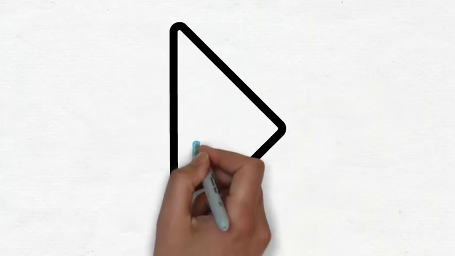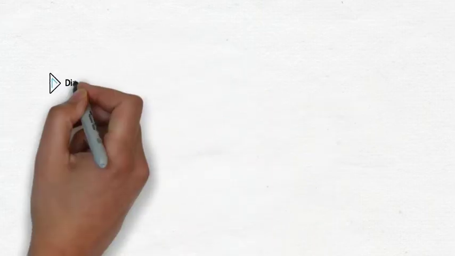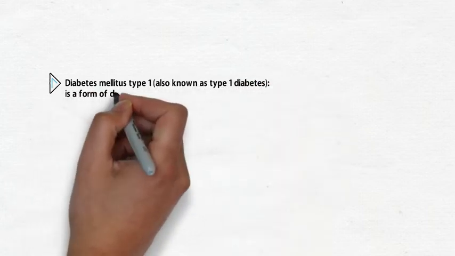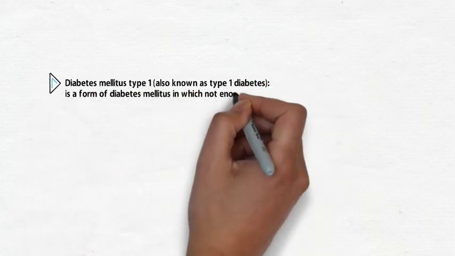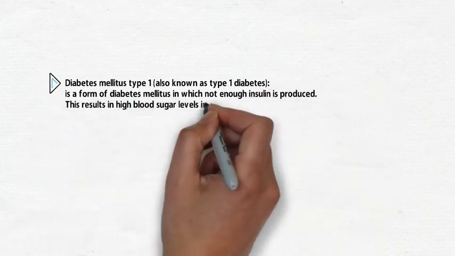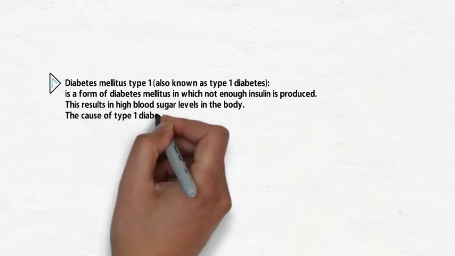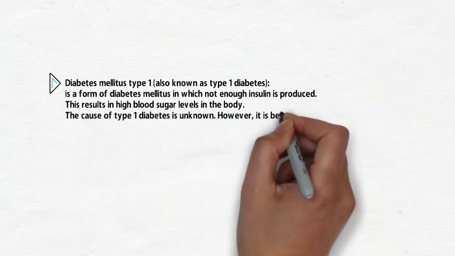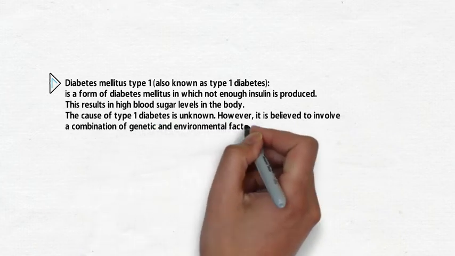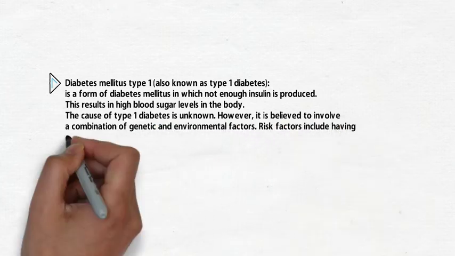And now, let's talk about diabetes mellitus type 1. Diabetes mellitus type 1 is a form of diabetes mellitus in which not enough insulin is produced. This results in high blood sugar levels in the body. The cause of type 1 diabetes is unknown. However, it is believed to involve a combination of genetic and environmental factors.